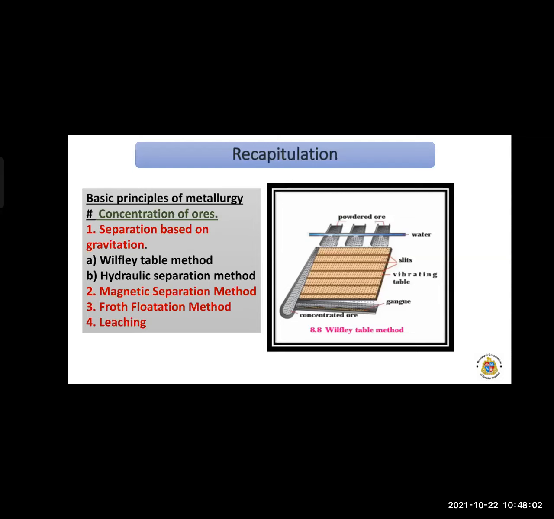Okay, so the basic principle of metallurgy consists of three stages. First is concentration of ore, second is extraction of metal, and third is refining or purification of metals. In concentration of ores, we have seen the different sub-stages: separation based on gravitation, the magnetic separation method, the froth flotation method and the leaching method. In separation based on gravitation, we have seen the Wilfley table method and the hydraulic separation method.